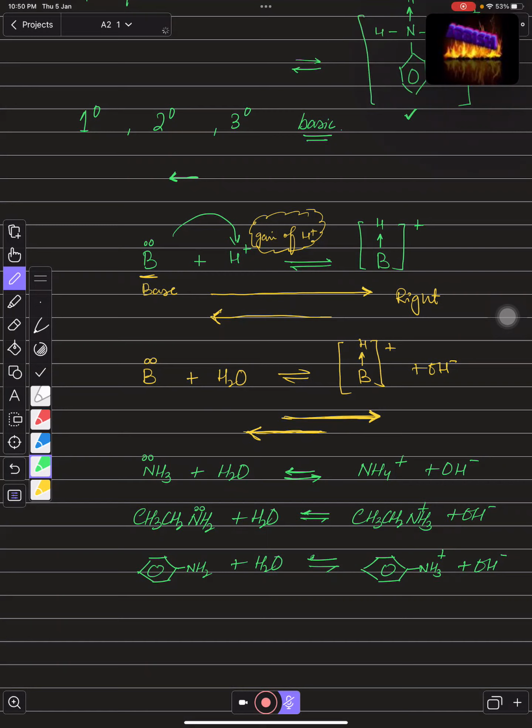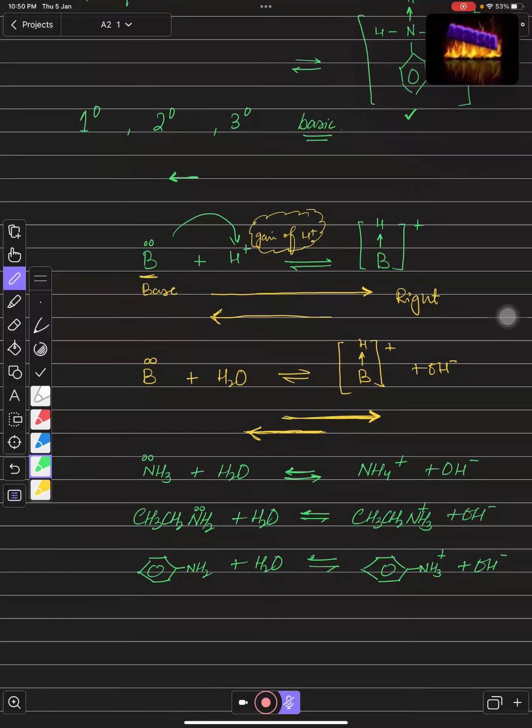Yes, sir. So actually, if you want to know which one is a stronger base or a weaker base, you need to see which one has a better power to donate its lone pair or to gain a proton, right?